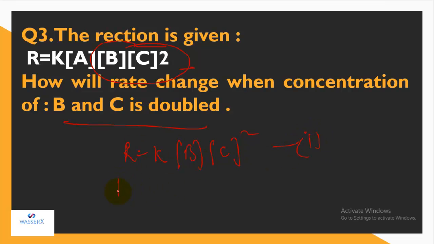Now both get doubled, so let it be 2B, let it be 2C raised to power 2. The overall change is by 8, right? 2 into 2 into 2. So that means the rate becomes 8 times in this case. This is how you can derive how the rate changes when the concentration of the species involved in the reaction is changing.